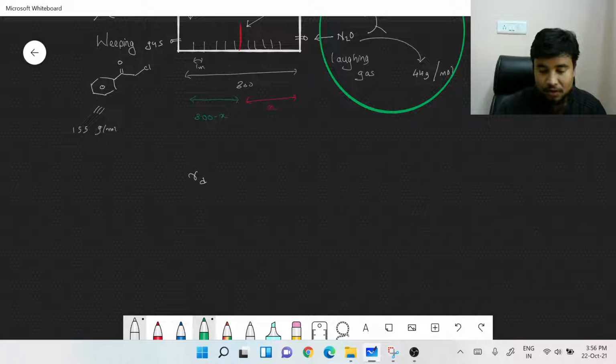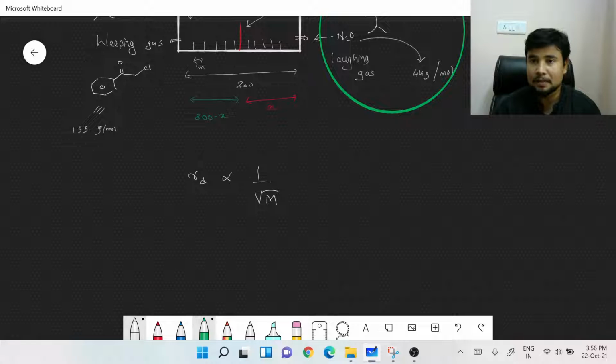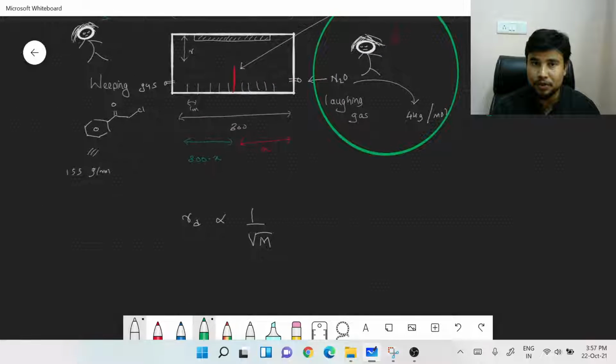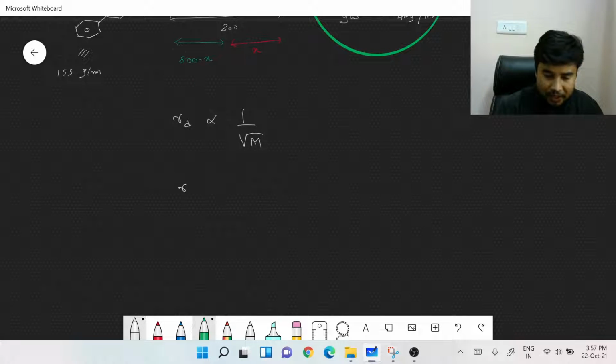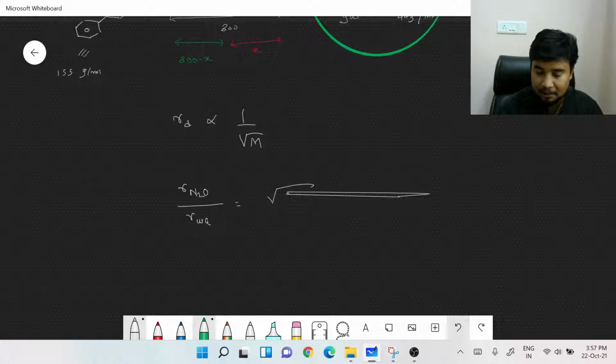Rate of diffusion of any gas is inversely proportional to the root over its molar mass. And if it is inversely proportional to the root over molar mass, you could simply use this basic idea that rate of diffusion of the laughing gas, that is N2O, over rate of diffusion of the weeping gas is going to be equal to root over the molar mass of the weeping gas upon root over the molar mass of the laughing gas, as they are inversely proportional.